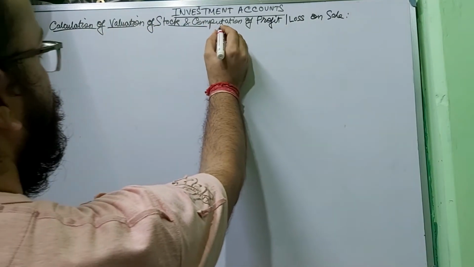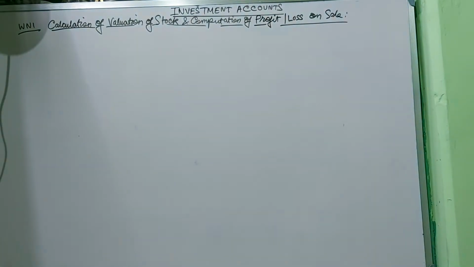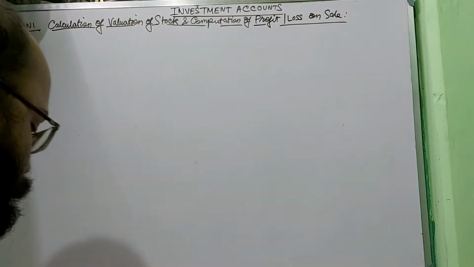I will maintain this account until the end when I prepare the investment account.